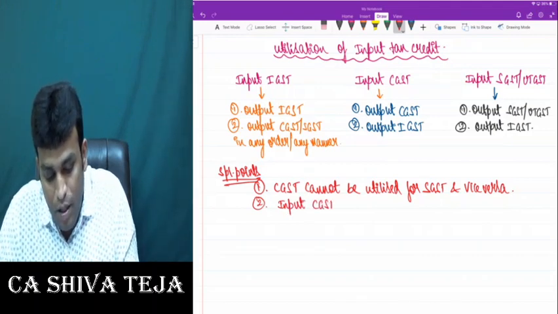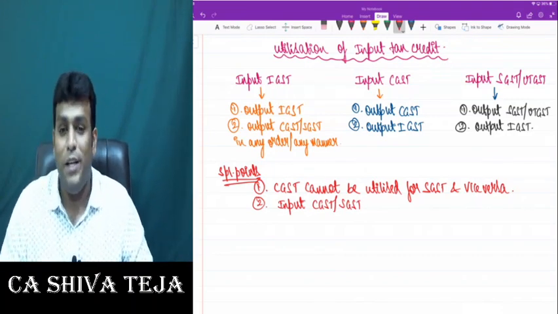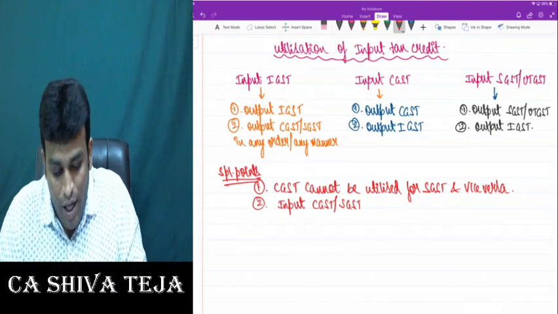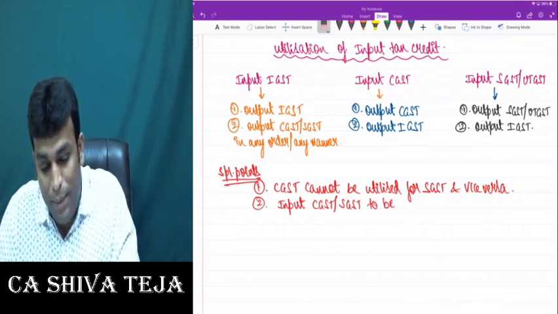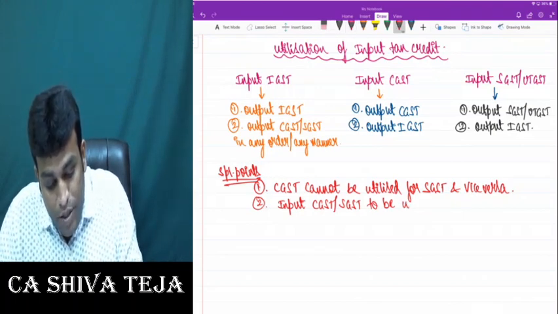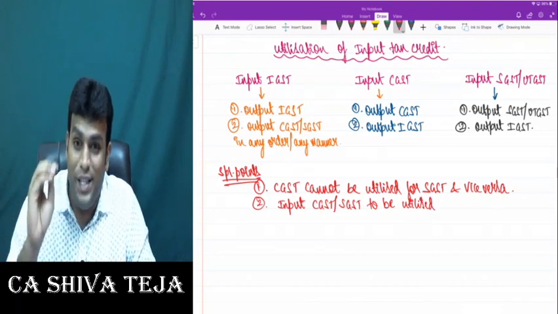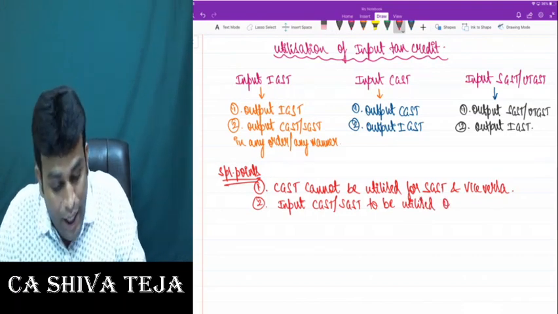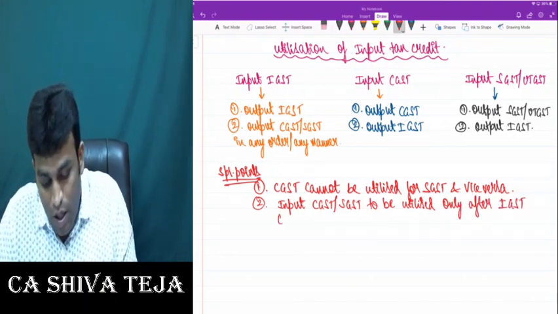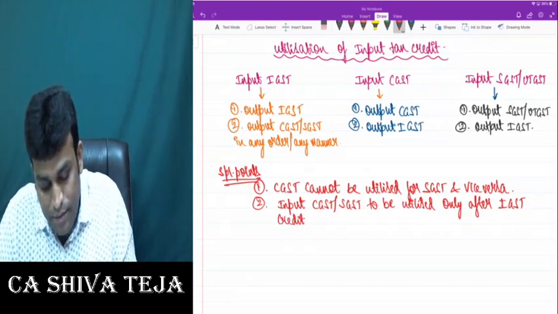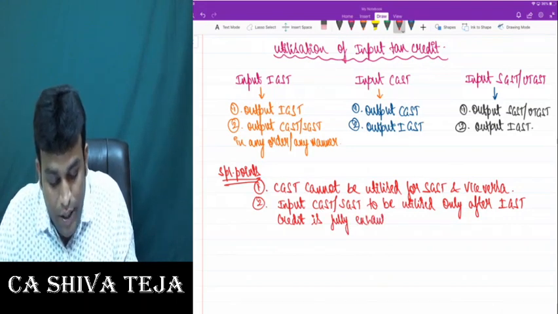Input CGST or SGST. I repeat one more time, input what? Input CGST or SGST to be utilized only after IGST credit is fully exhausted.